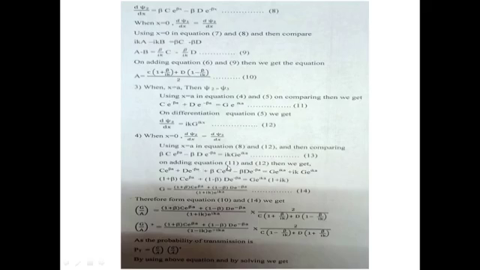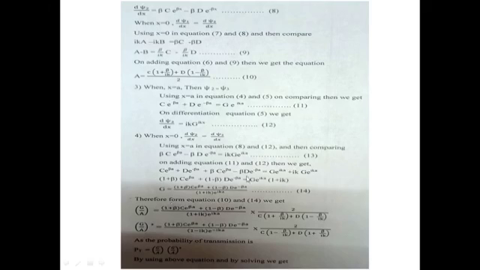On adding equations 11 and 13, we get g is equal to [(1 + β/ik)c e^(βa) + (1 − β/ik)d e^(−βa)]/2 times e^(−ika), which is equation number 14.